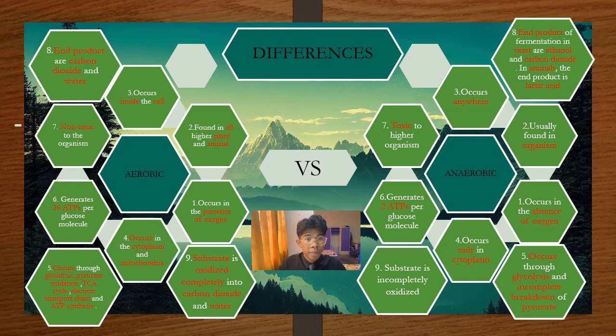The next one, the end products of aerobic respiration are carbon dioxide and water, while in anaerobic respiration, the end products of fermentation in yeast are ethanol and carbon dioxide. In animals, the end product is lactic acid. We go down to the last one. In aerobic respiration, the substrate is oxidized completely into carbon dioxide and water, while in anaerobic respiration, the substrate is incompletely oxidized.